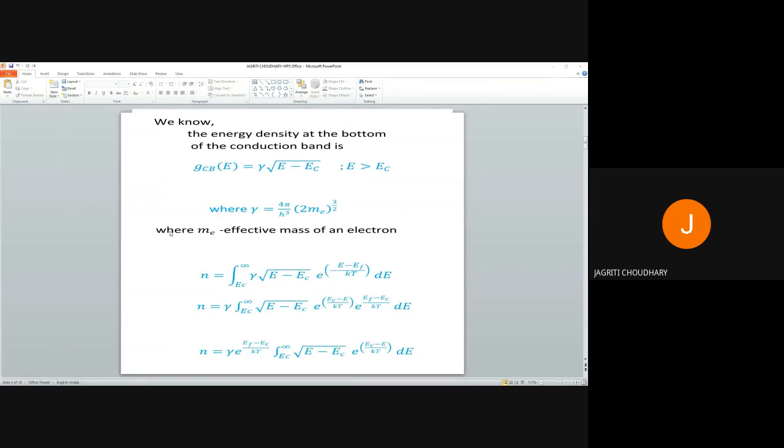We know that the energy density at the bottom of the conduction band is as shown, where gamma's value is shown in front of us, where me is the effective mass of an electron. So we will put the values of GCB and Fe in the first equation, where we write the concentration of electrons. So by putting the value and solving further, we will get.